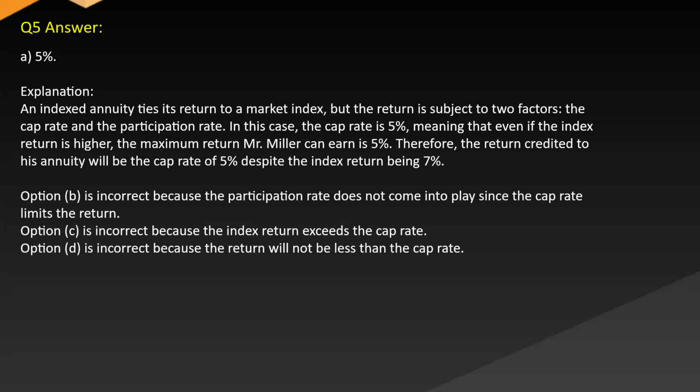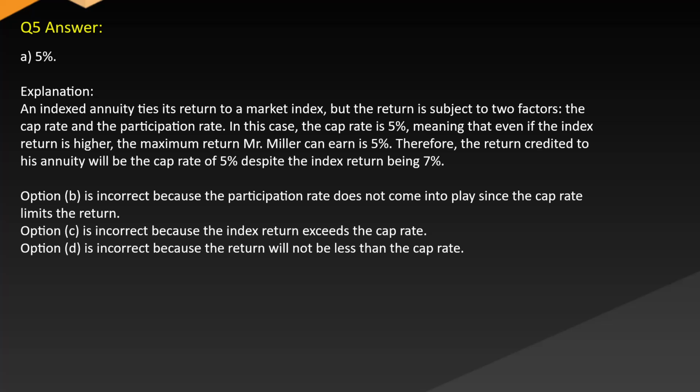Answer: A, 5%. Explanation: an indexed annuity ties its return to a market index, but the return is subject to two factors: the cap rate and the participation rate. In this case, the cap rate is 5%, meaning that even if the index return is higher, the maximum return Mr. Miller can earn is 5%. Therefore, the return credited to his annuity will be the cap rate of 5%, despite the index return being 7%.